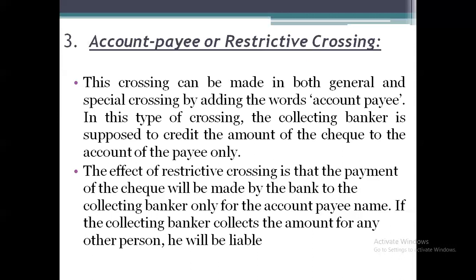The effect of restrictive crossing is that payment of the check will be made by the bank to the collecting banker only for the account of the payee named. Whoever's name has been mentioned on the check, the amount will be transferred only to that person's bank account. That's why it is called account payee or restrictive crossing. It means they are giving the restriction that they are supposed to transfer the amount only to the person called the payee, whose name has been mentioned on the check.